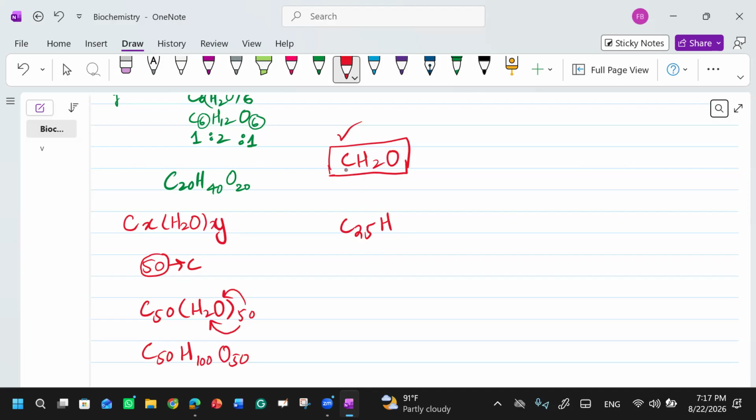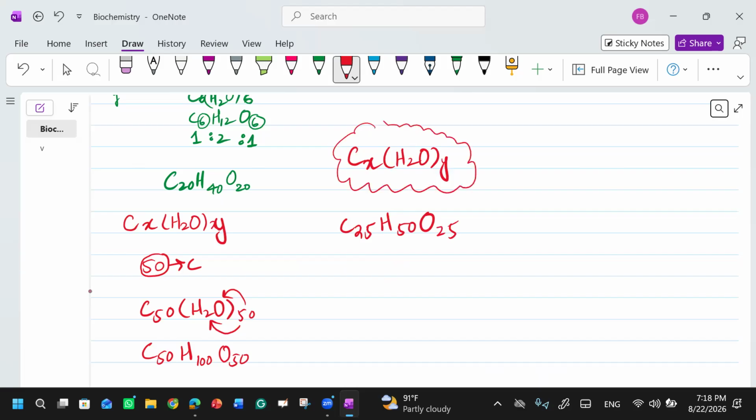This is because of the general formula, CxH2xOx, right? C is 25. How many hydrogens will there be now? 25 times 2, there will be 50. Oxygen will be 25. So this is the general formula of the carbohydrate, right? If they ask you what is the general formula, you will write this.